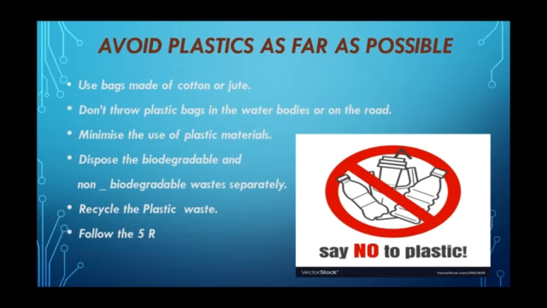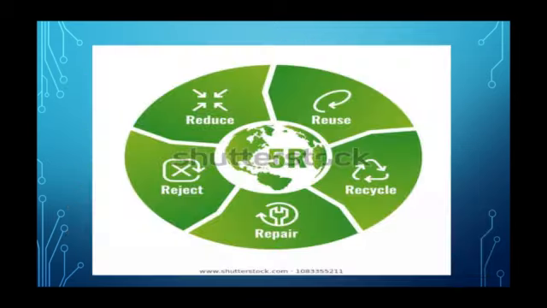Last but not the least, follow the 5R. What is that 5R? So far, you know about the 3R. Reduce, reuse and recycle. What is that 5R? Along with the 3R, 2 more R is added on. Reduce, reuse, recycle, reject or refuse, and repair. As a responsible citizen, remember the 5R principle. Develop habits which are environment friendly.